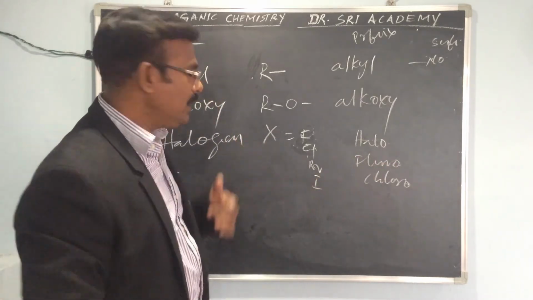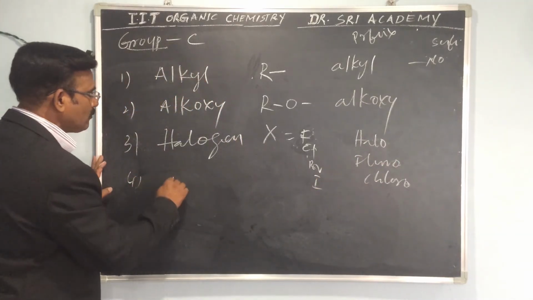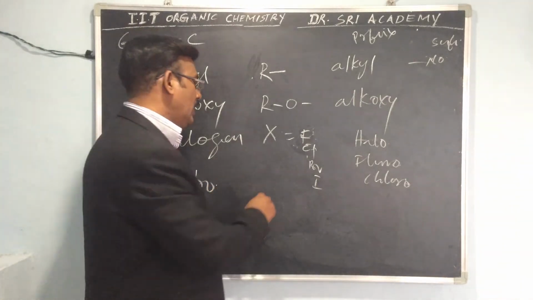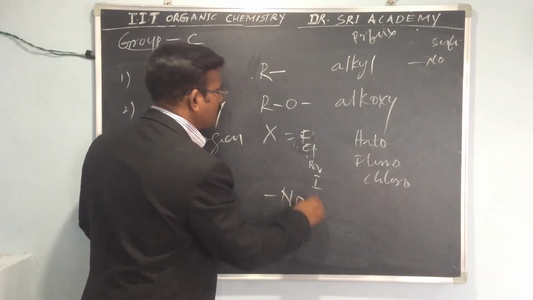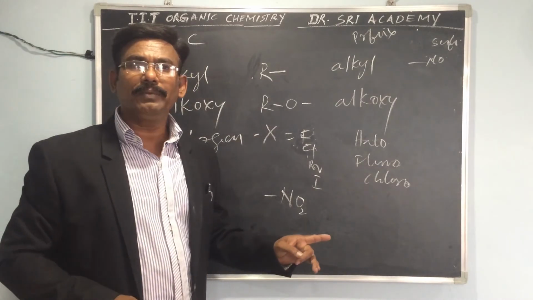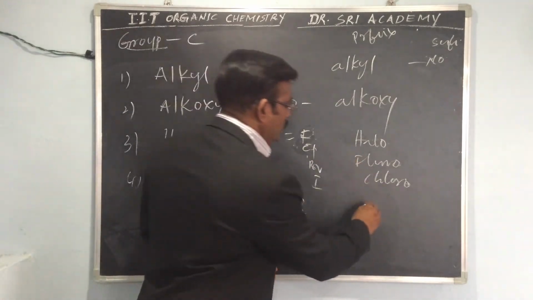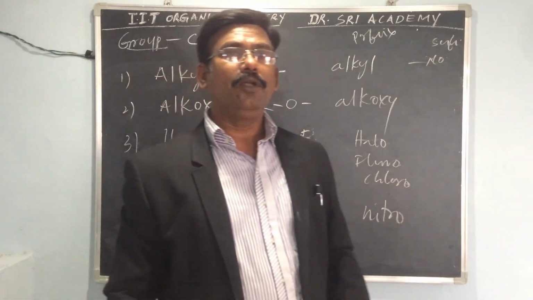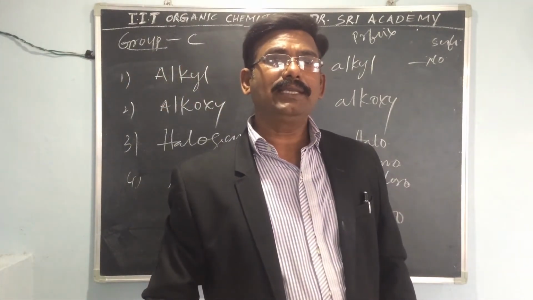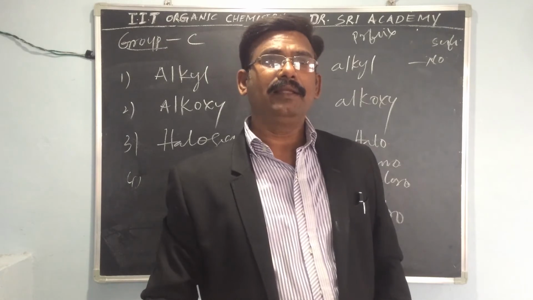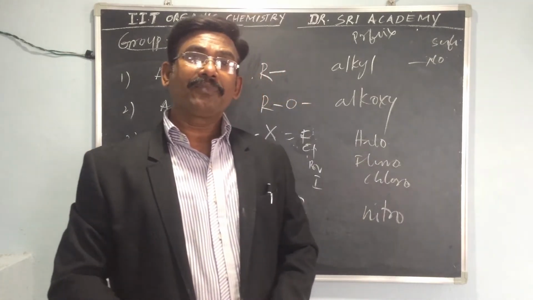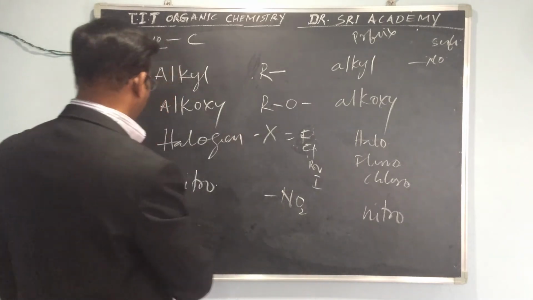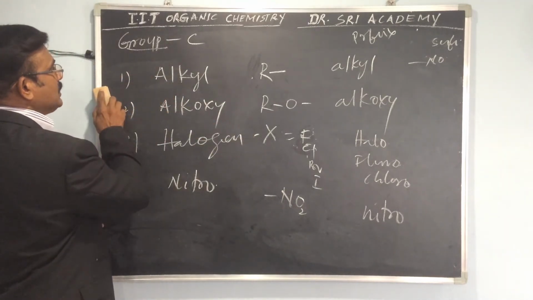And one more is there, nitro. This is the NO2 group. So simply we can say nitro. So alkyl, alkoxy, halogen, nitro, and vinyl, phenyl also we can write down. So please note down all these things.